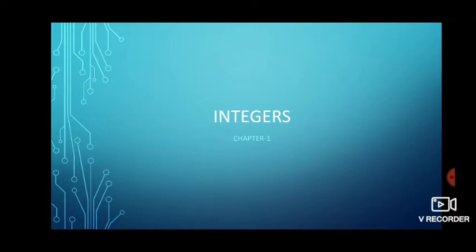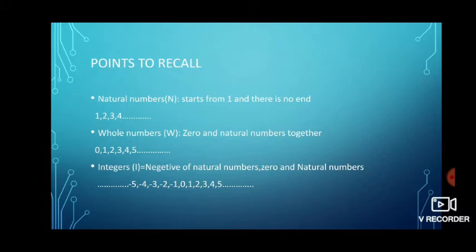Today we are going to discuss integers, which is our chapter number 1. Here, points to recall. Before going to integers, first we have to see the basic number system, that is natural numbers, which start from 1, 2, 3, 4 and so on. There is no end. And whole numbers: if we add 0 to the natural numbers, then we get the whole numbers. Then integers: if we add negative numbers to the whole numbers, then we get the integers.